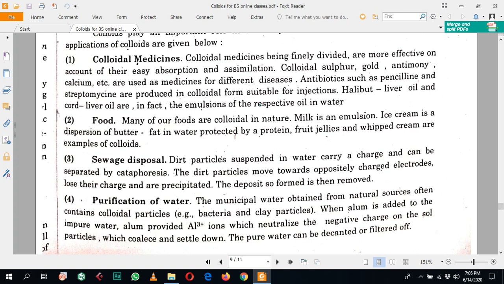Some examples are colloidal sulfur, gold, antimony, and calcium, which are used as medicine for different diseases. Similarly, some antibiotics such as penicillin and streptomycin are produced in the colloidal form, which are suitable for injection. Similarly, halibut liver oil and cod liver oil are in fact emulsions of these oils in water.